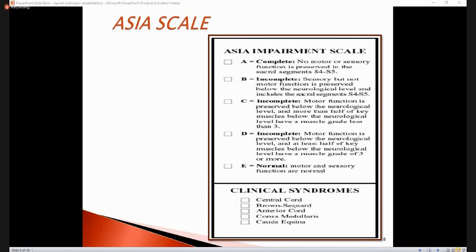Or you can say more than half of the key muscles are below grade 3. I'm sure you guys have an idea about muscle grading: when we check the grades of the muscle, there are 5 gradings, from 0 to 4. 0 means there is no flicker. 1 is just a mild flicker.